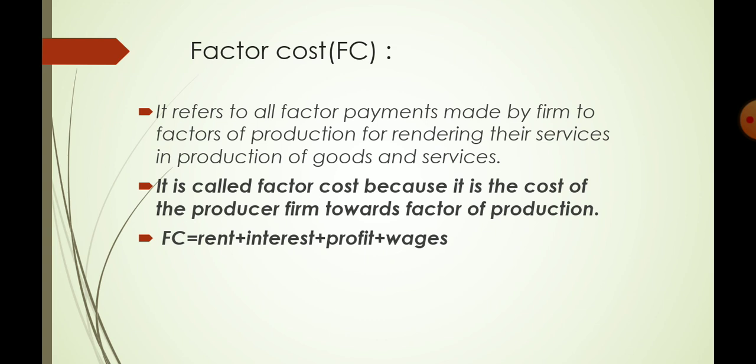Factor income is known as factor cost. Whatever income is earned by the four factors of production is known as factor income, and it is also known as factor cost. Why do we use this term factor cost? Because it is the expenditure done by the producer for the production of a particular good. So it is the cost of producing something. That is why it is also known as factor cost. And factor cost is the sum total of rent, interest, profit and wages.